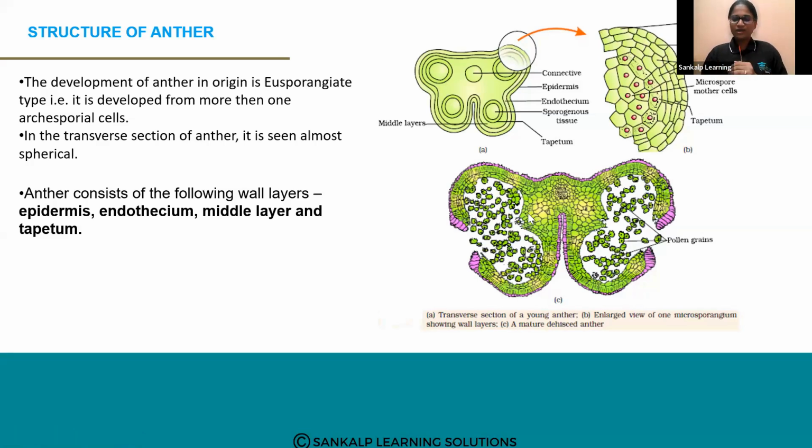Okay, so when the question is the transverse section of a dehisced anther, we have to focus on this diagram, diagram C. We have to focus on each question correctly. So read the question twice. When young anther comes, we have to draw the first diagram. When dehisced anther comes, we have to draw the second diagram. It is there in your textbook. Please mark it down: young anther is A, and when it is a dehisced anther, that is an open anther, we have to draw diagram C.